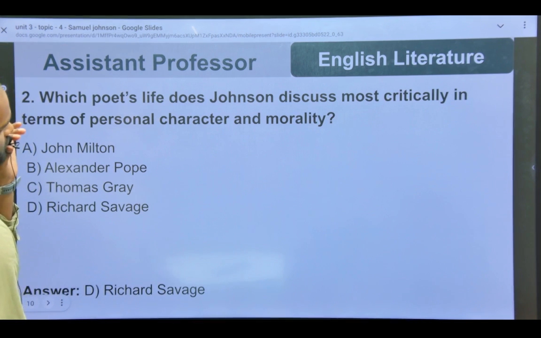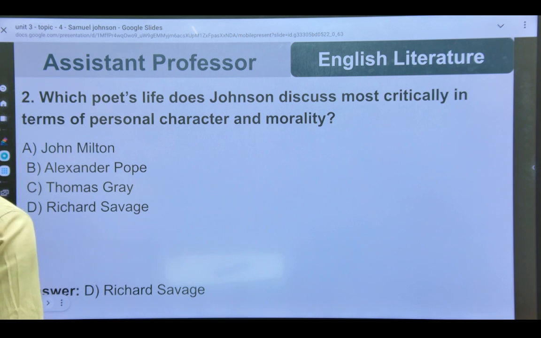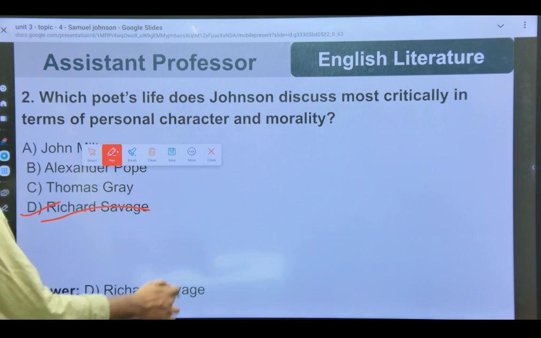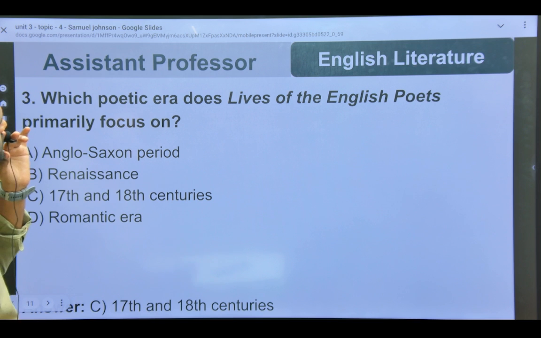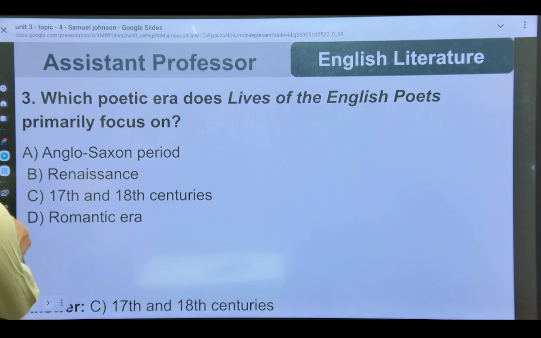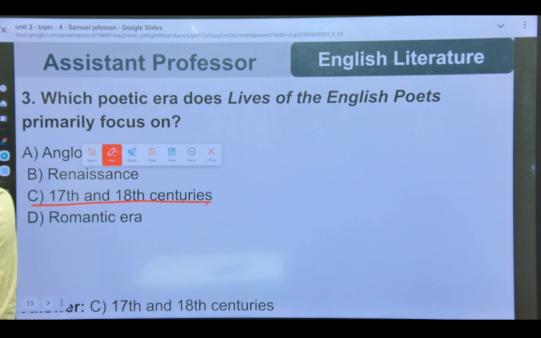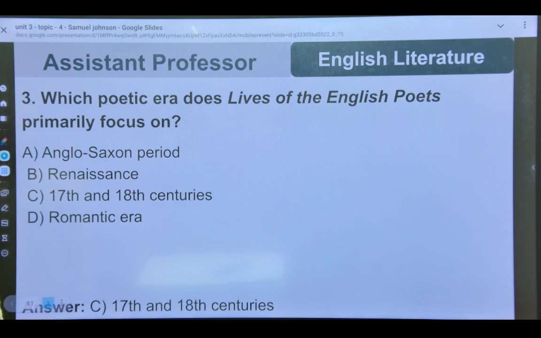Which poet's life does Johnson discuss most critically in terms of personal character and morality? Obviously, his friend. And what was the name of his friend? Richard Savage. Okay, now let's see our next question. Which poetic era does Lives of the English Poets primarily focus on? I have already told you. 17th to 18th century.